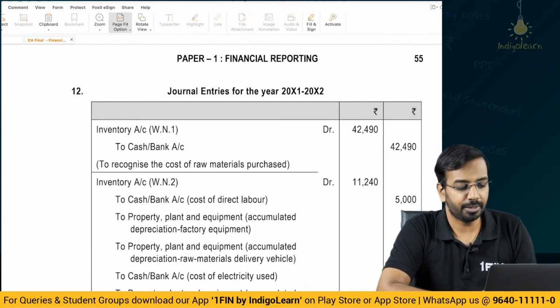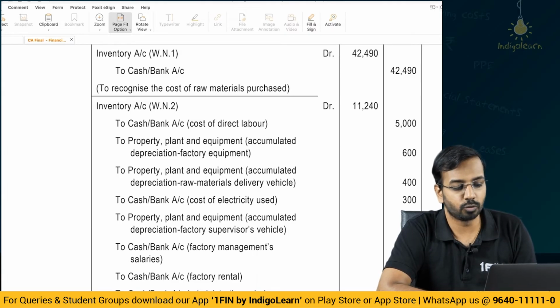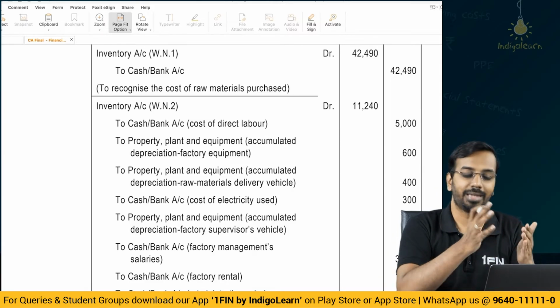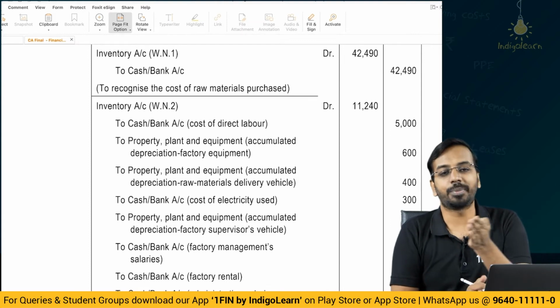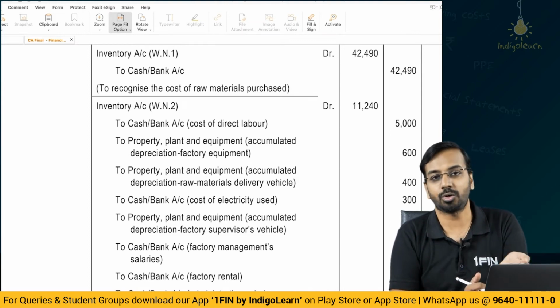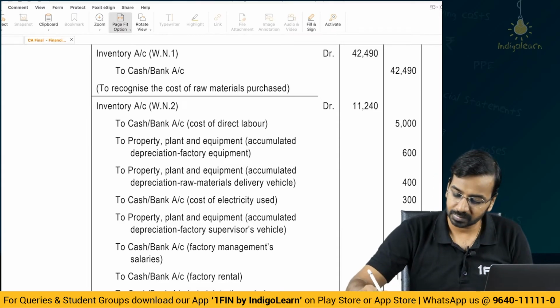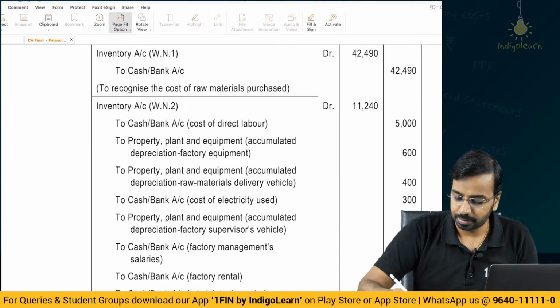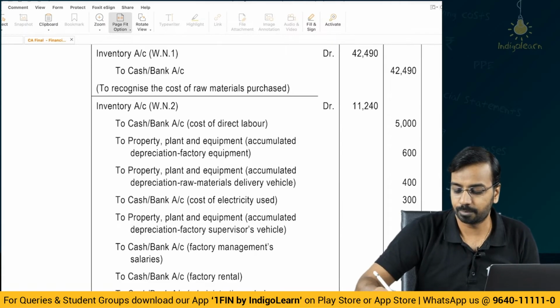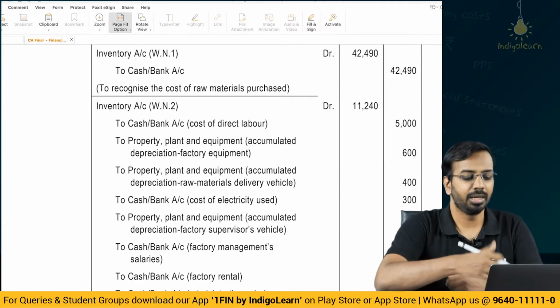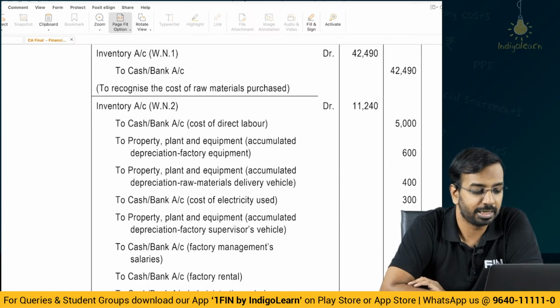Inventory to cash or bank, we have paid. Then inventory 11240 to cost of direct labor, to property plant and equipment 600. Now you actually do not credit to property plant and equipment. What you will do is you will credit it to the depreciation account, or accumulated depreciation. Or the other way you can do it is debit depreciation expense 600, debit inventory 400, credit accumulated depreciation 1000. This can be done. Still you can credit to property plant and equipment if you are following the net basis, right?